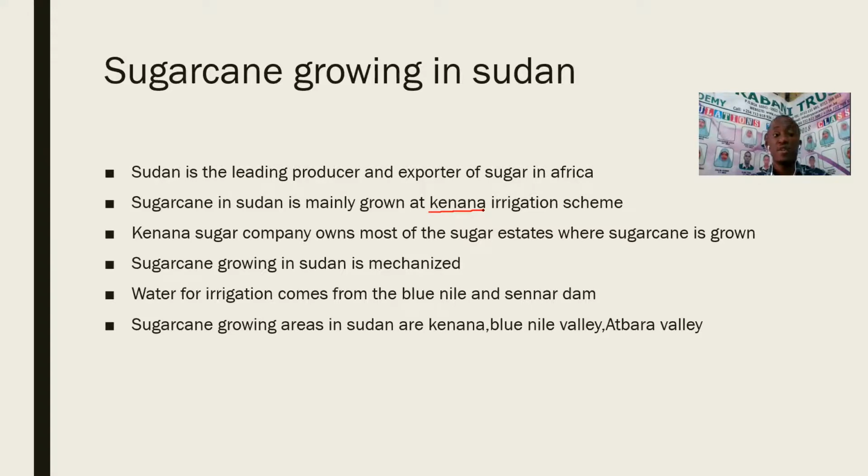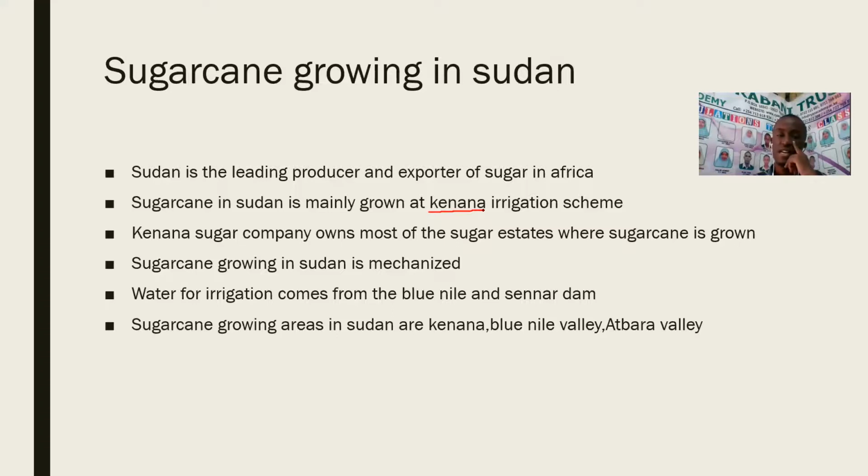Sena Dam in Sudan, and it receives its water from the Blue Nile and Sena Dam. I think that's the last point I've indicated there. Kenana Sugar Company owns most of the sugar estate where sugarcane is grown. And then sugarcane growing in Sudan is mechanized.